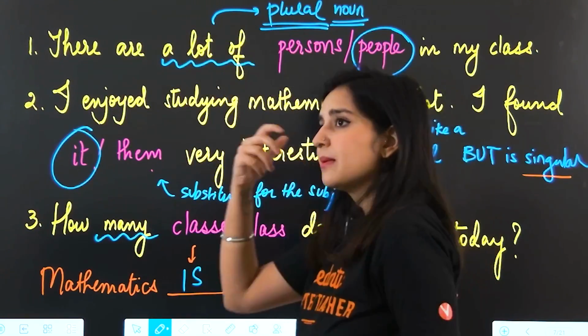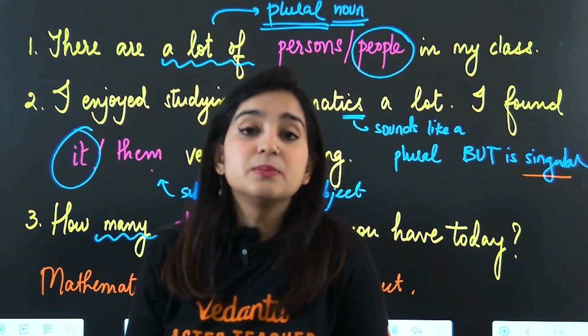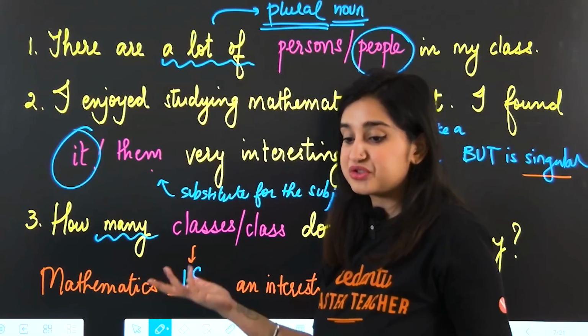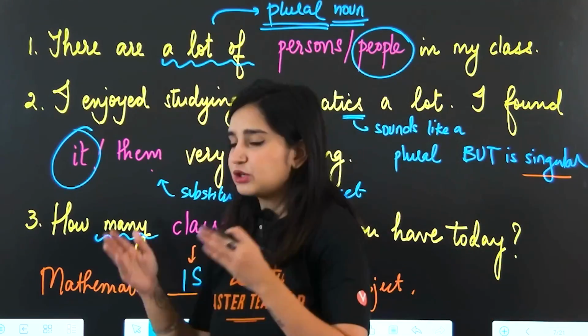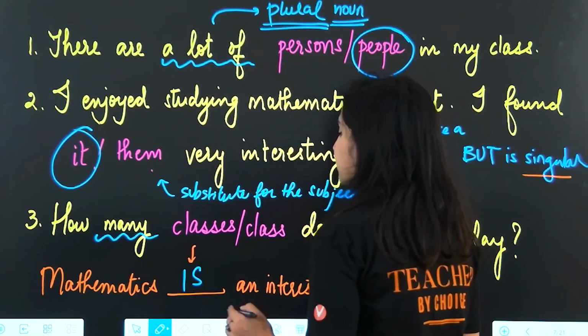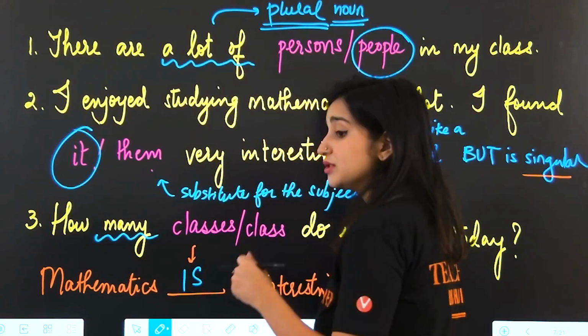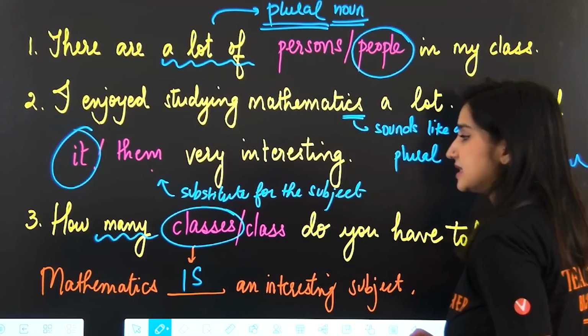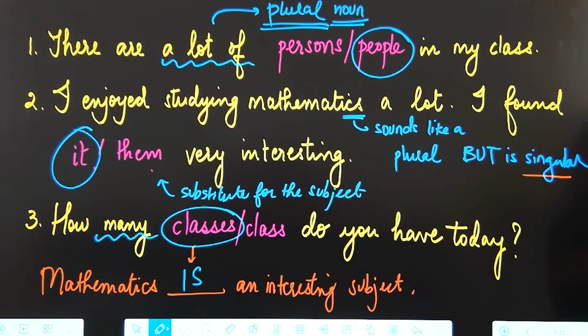A lot of, by definition, means more than one. So many also, logically, by definition, means more than one. If you're talking about just one thing, we cannot use the word many. Okay, so if we are using the word many, that means there's going to be more than one. More than one means plural, so we're going to use the word classes over here. How many classes do you have today?